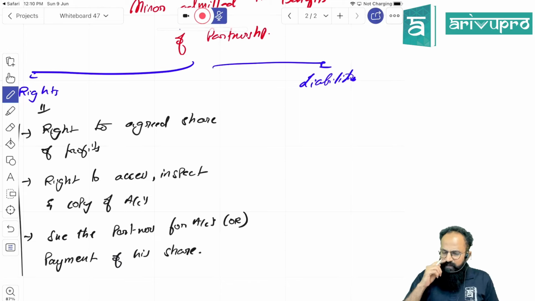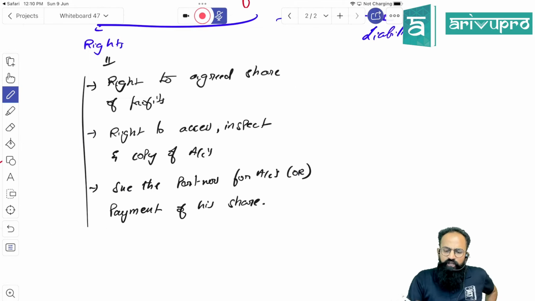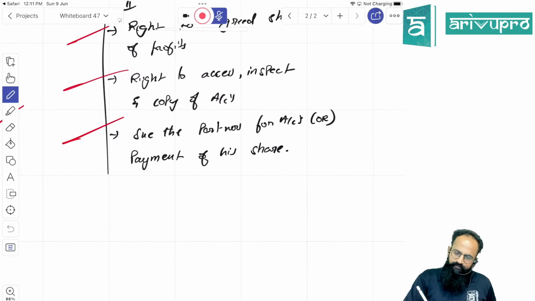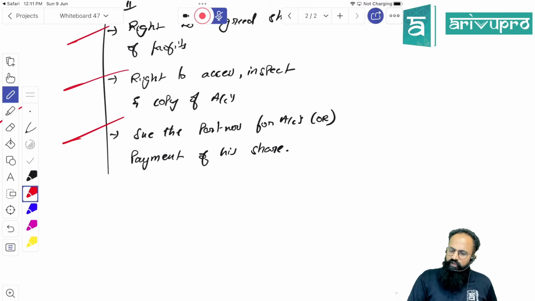Okay, rights. When you are a minor, you have a right to an agreed share of profits. If I told you I'll pay 20% every year, I have to pay 20%. You have a right to access, inspect and copy the accounts. You can go and check the accounts. Right to sue the partner for accounts or payment of his share. But we'll see when. Write down: sue the partners for accounts or payment of his share.